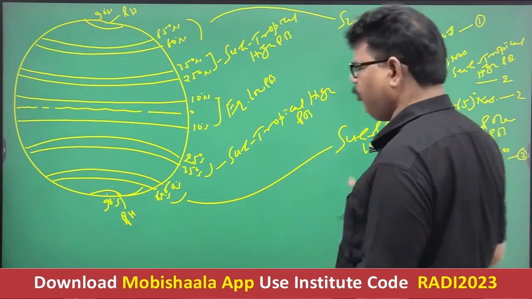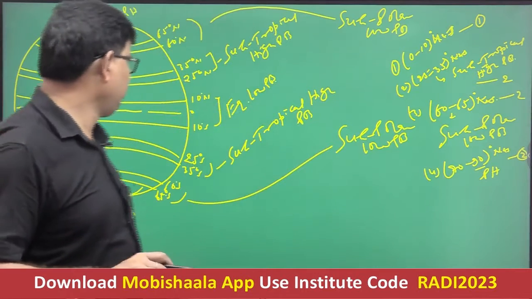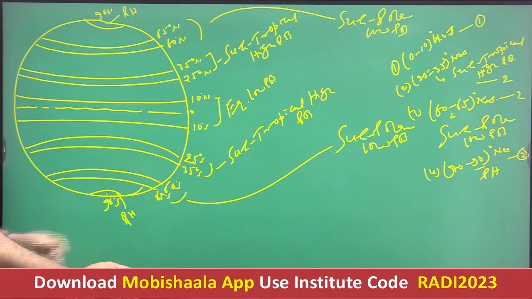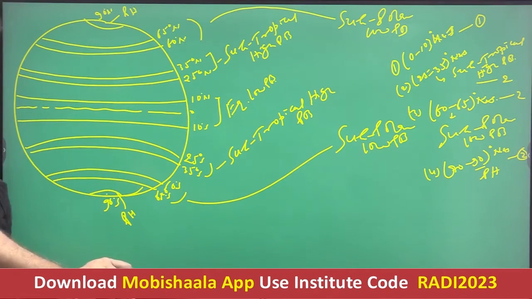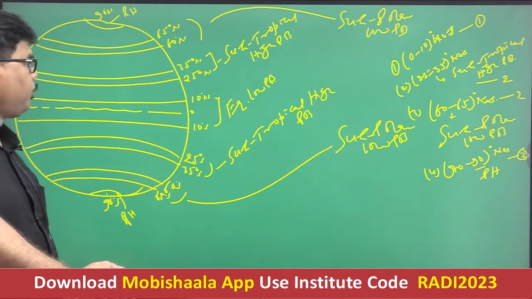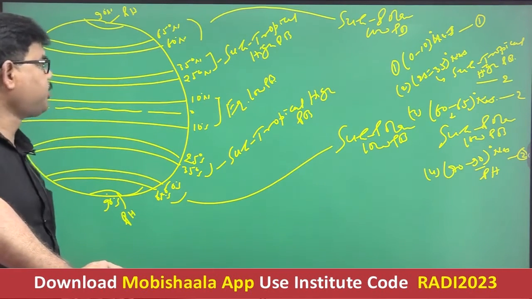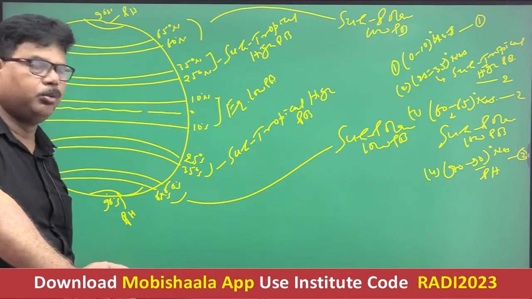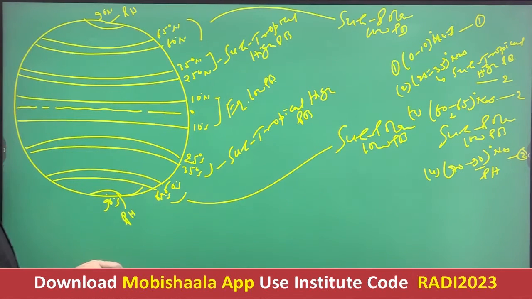So you see we have one equatorial low pressure belt on the Earth's surface, located between 0 to 10 degree north and south. Second is the subtropical high pressure belt located between 25 to 35 degree latitude in both the hemispheres. Getting well now? Its number is 2. Again, there is a third pressure belt located between 60 to 65 degree. This is the subpolar low pressure belt in northern hemisphere and also in southern hemisphere. And there is a high pressure belt near the pole.